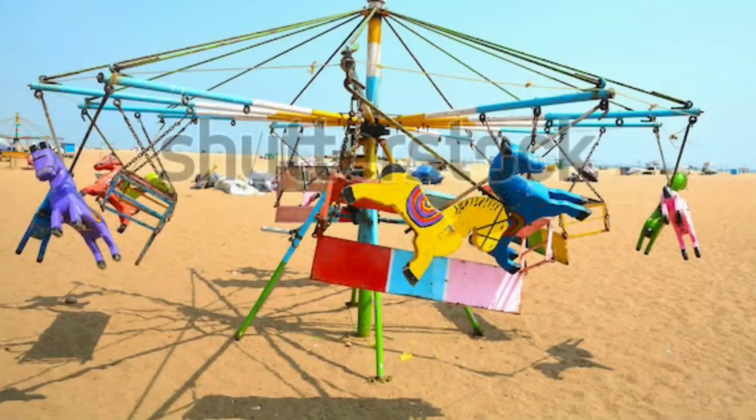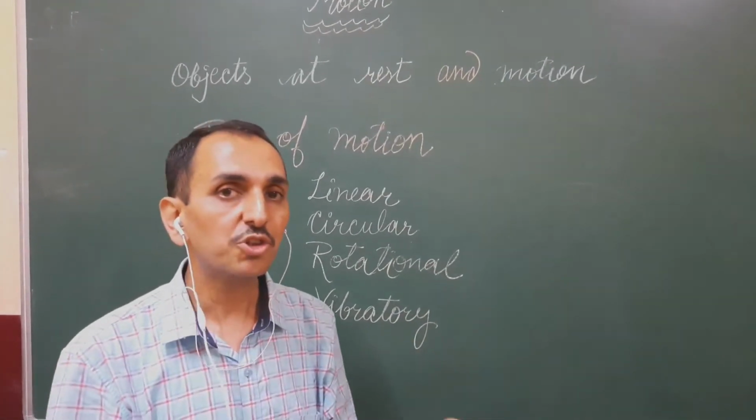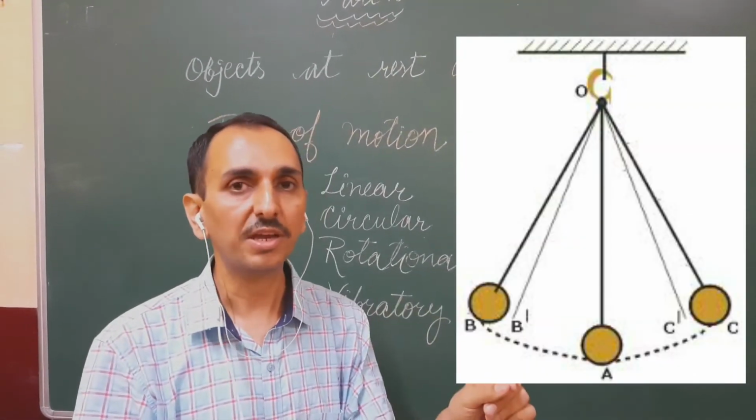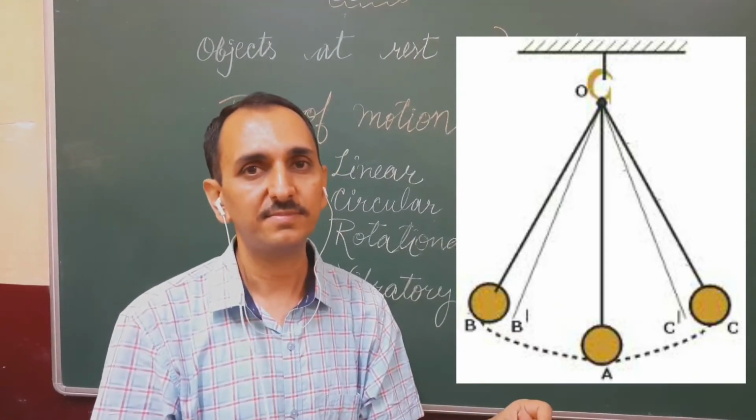Same is the case with the merry-go-round. The seats keep changing their position with time, but the merry-go-round stays in the same place. If we consider the seat as an object, it will have circular motion. And if we consider the merry-go-round as an object, it will have rotational motion. The last one is vibratory motion: motion of a body around a fixed point. To and fro motion, like a swing or pendulum.